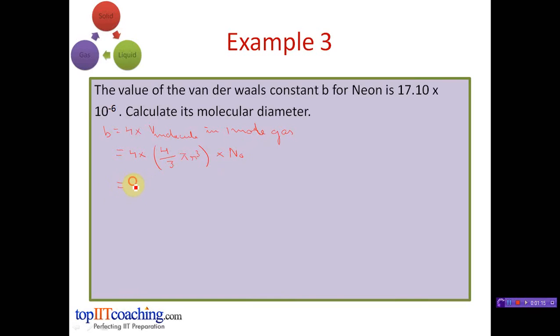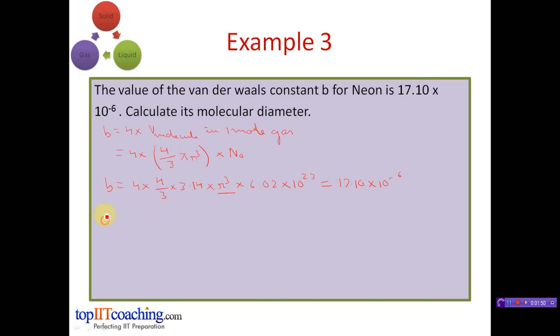So in expanding it, we can write 4 into 4 by 3 into pi, that is 3.14, into r cubed, into 6.02 into 10 raised to 23. Now the value of b is given to us, that is 17.10 into 10 raised to minus 6.